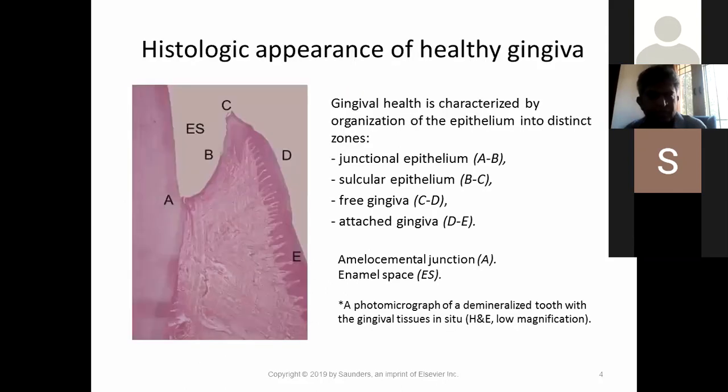Next slide, please. Yeah. Okay. Now, this is a very clear picture of the histological appearance of a healthy gingiva. As you can see, D is the attached gingiva, C to D is the free gingiva, B is the sulcular epithelium, and A to B is the junctional epithelium.